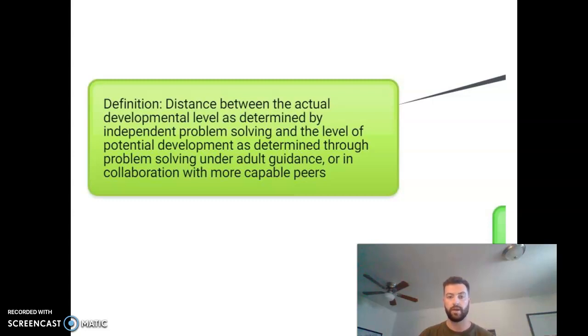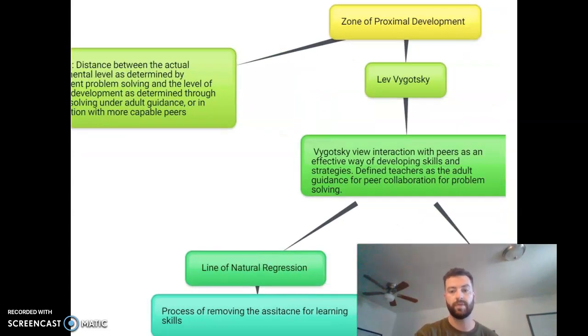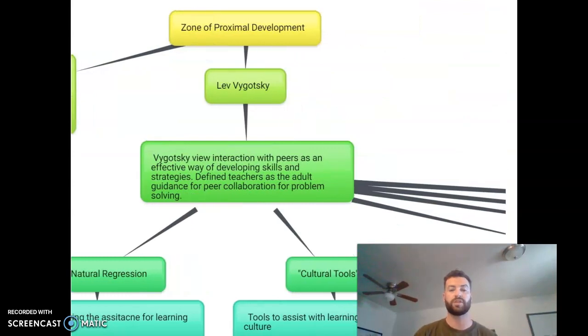So we're focusing on the current learner's ability to do skills independently versus how they can be in the zone of development when they have that additional assistance. This learning theory was first termed by Lev Vygotsky. Vygotsky viewed interaction with peers as an effective way of developing skill strategies. He also defined teachers as that adult guidance for peer collaboration for the problem.